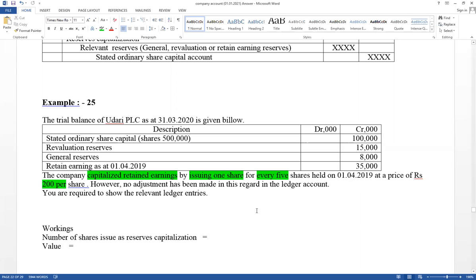Same way, you have to calculate from the beginning number of shares. Number of shares available in the trial balance is 500,000. The company is going to issue 1 share for every 5 shares.